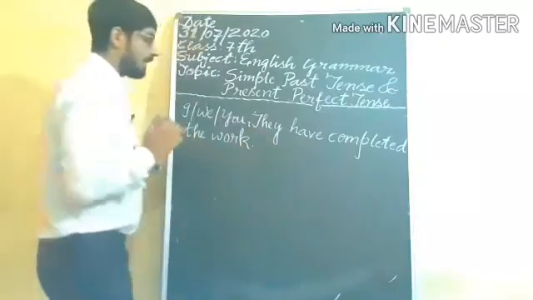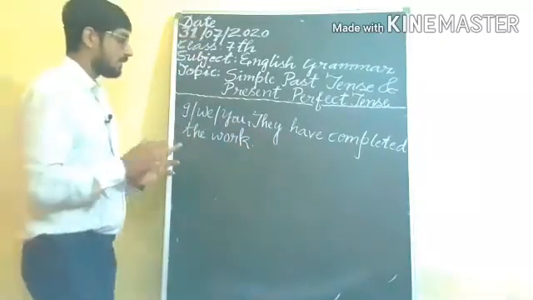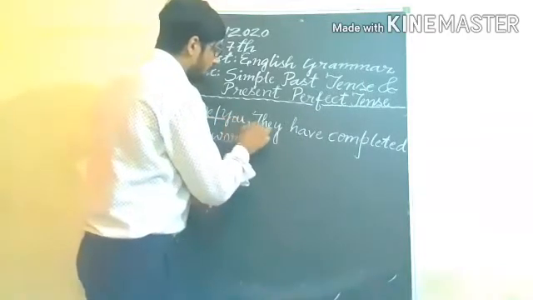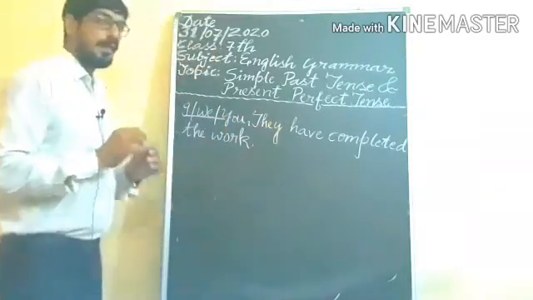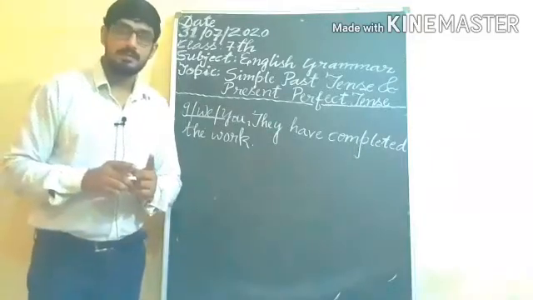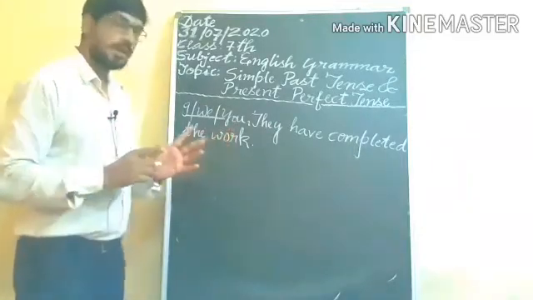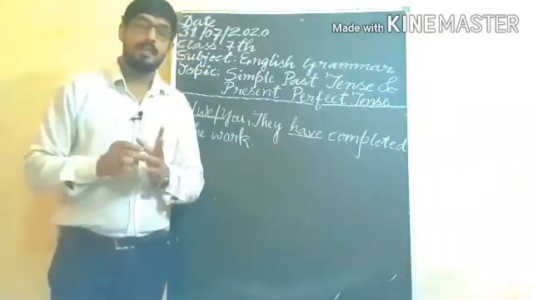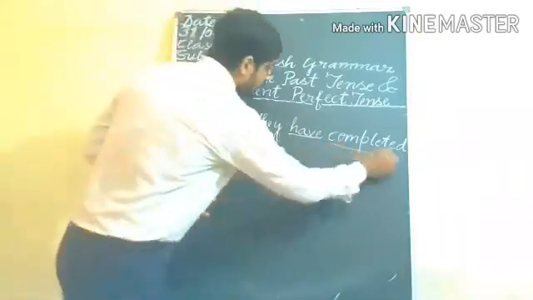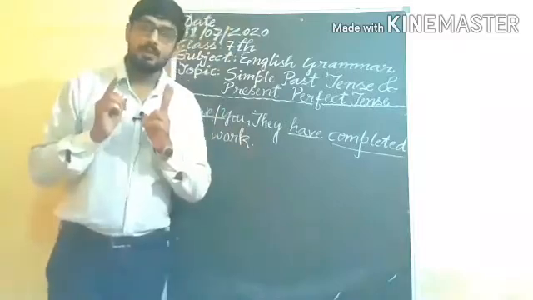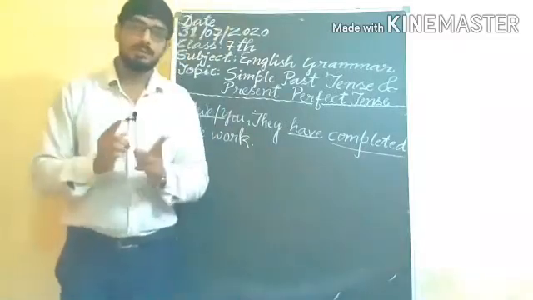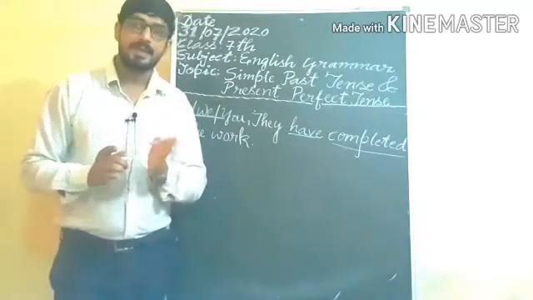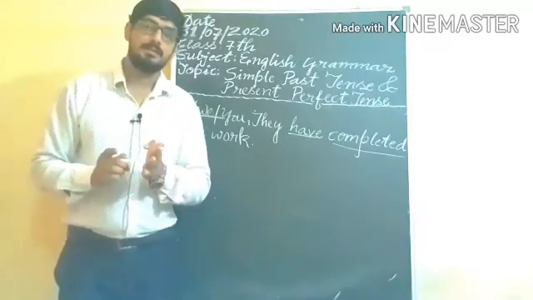So here you are getting what? With these pronouns I, we, you, they, we use have, and we are also using main verb third form. So students, you have to keep in your mind that you will also use main verb third form in present perfect tense. Understand?